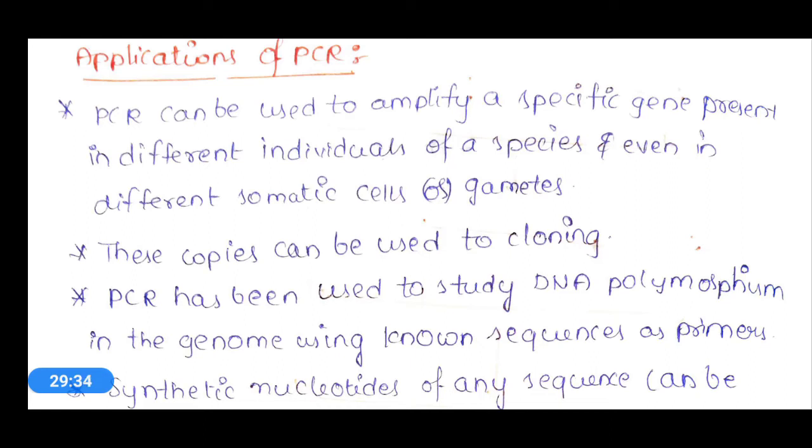Majorly this process of amplification is meant for multiplication of the desired gene. Wherever multiplication of a gene is required, in all the sectors, this particular PCR is used.